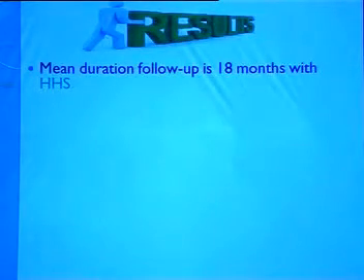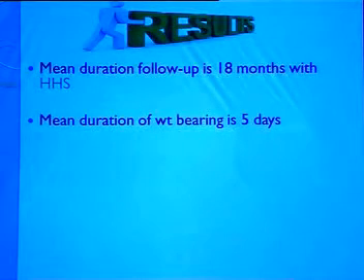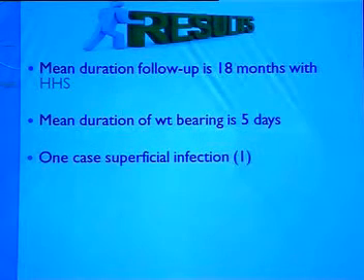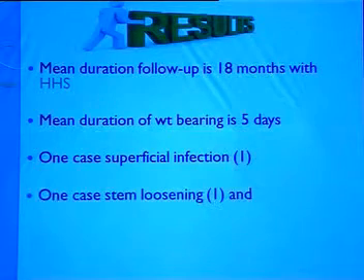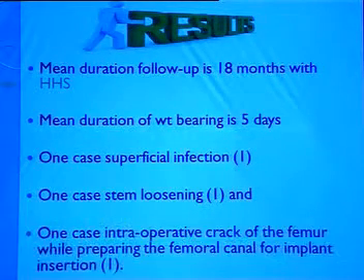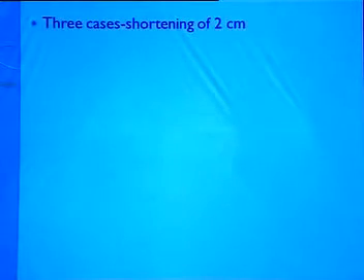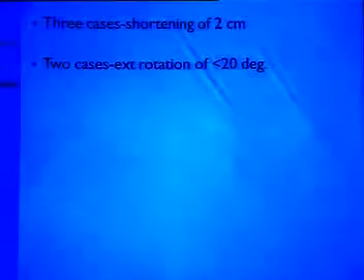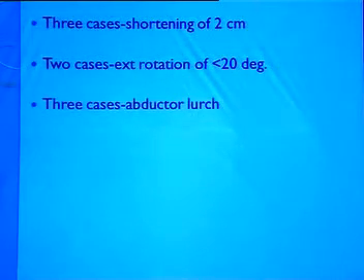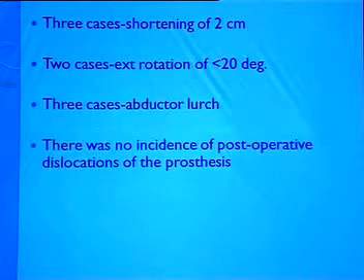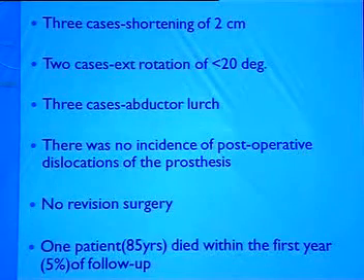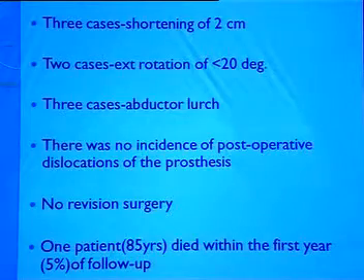The results: the mean duration of follow-up is 18 months, with the Harris Hip score, and the mean duration of weight bearing is 5 days. One case had a superficial infection, one case had stem loosening, and one case had an intraoperative crack of the femur while preparing the femoral canal. There were 3 cases of shortening of 2 centimeters, 2 cases of external rotation of less than 20 degrees, and 3 cases of abductor limp. There was no instance of postoperative dislocation, there was no revision surgery, and 1 patient died within the first year of follow-up.